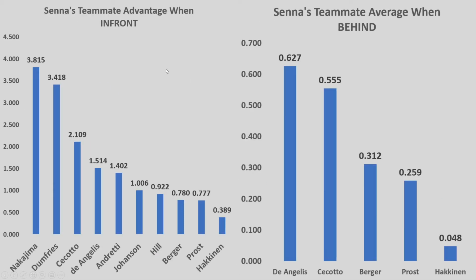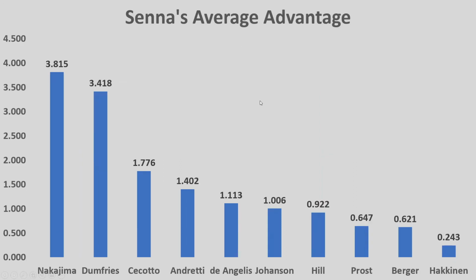So each of these graphs is going to pop up separately. So we've got Senna's teammate advantage whenever he was in front. He was in front of Nakajima on average by 3.8 seconds, 3.4 for Dumfries, all the way down to just under 4/10 for Hakkinen. And then I'm going to say, as opposed to when he was behind his teammates. So whenever he was behind, De Angelis had the bigger advantage, all the way down to Hakkinen only having half a tenth advantage. Which then leads me on to this graph, which looks very similar to the first one, but this is taking into account the times that he was behind.